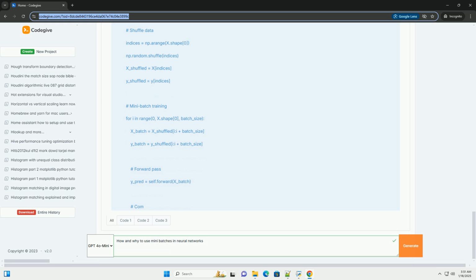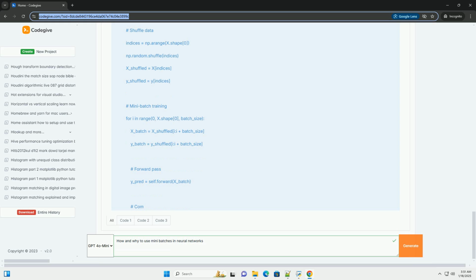2. Forward pass. We compute the output of the network using a forward pass. The ReLU function is used as the activation function. 3. Loss calculation. We compute the mean squared error between the predicted and true values. 4. Backward pass. We calculate the gradients using backpropagation and update the weights.